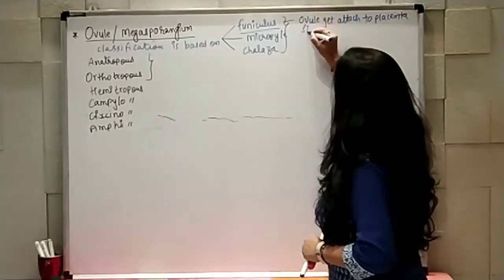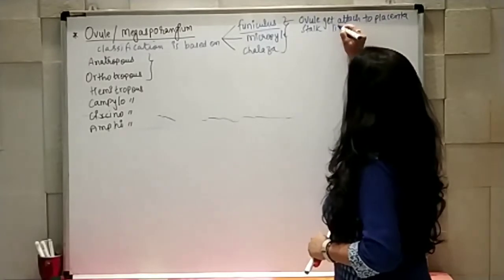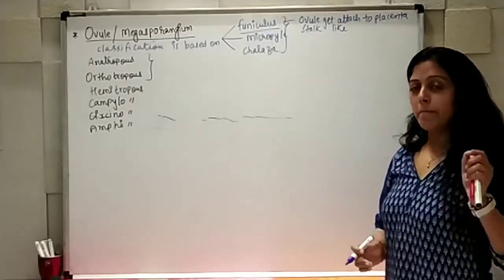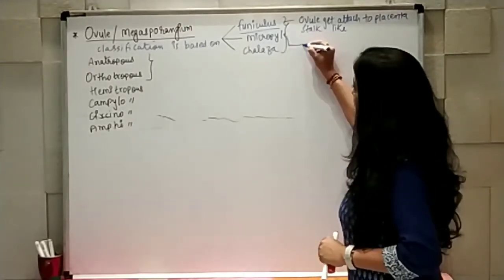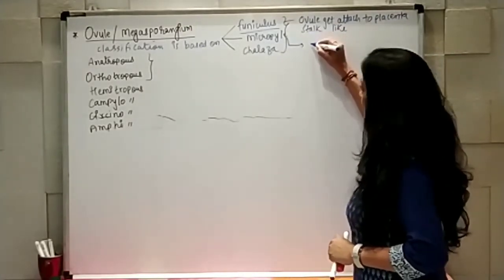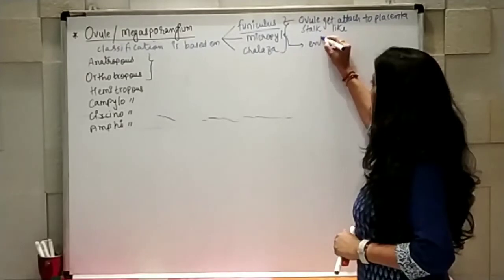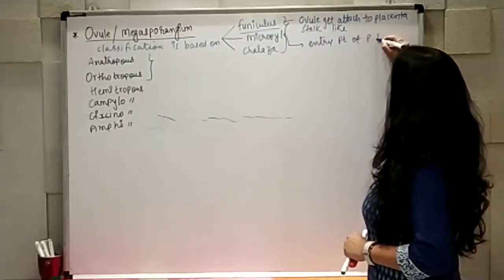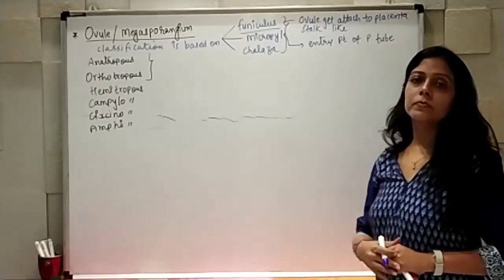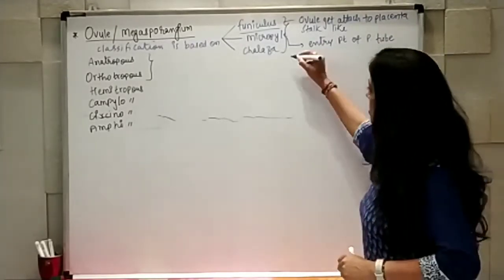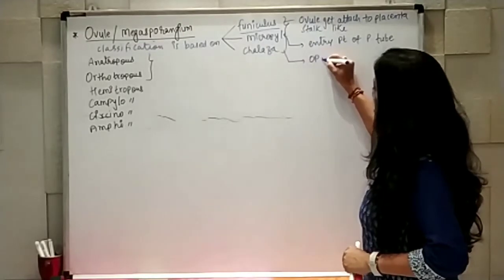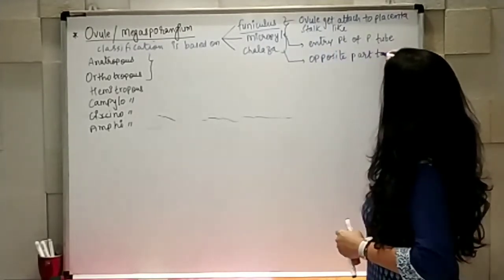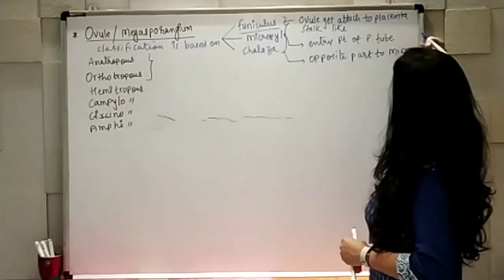That stalk-like structure is known as funiculus. The micropyle is the area which is the entry point of the pollen tube, and the chalaza region is the opposite part to the micropyle area.